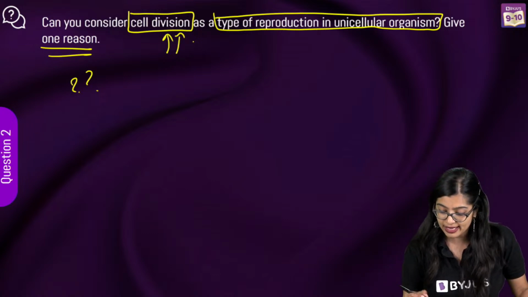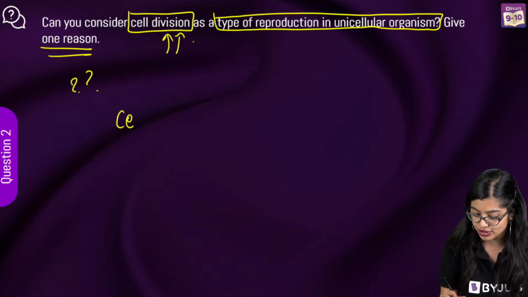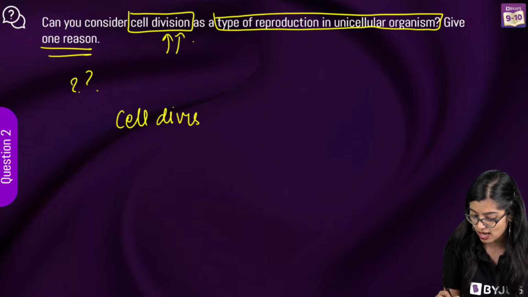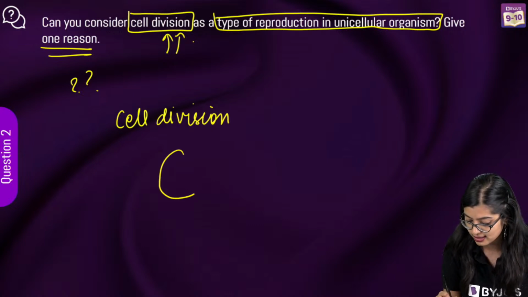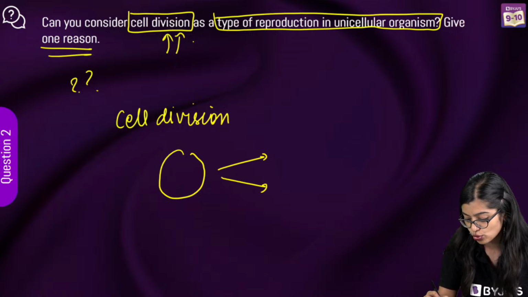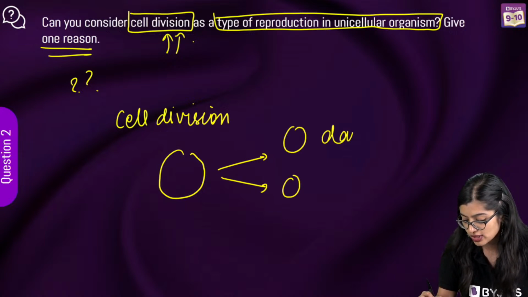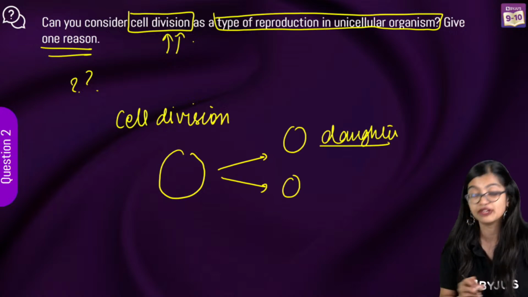So what do we mean by that? We know that cell division is nothing but a phenomenon or a process by which a single cell gives rise to 2 daughter cells. This is what we understand of cell division.